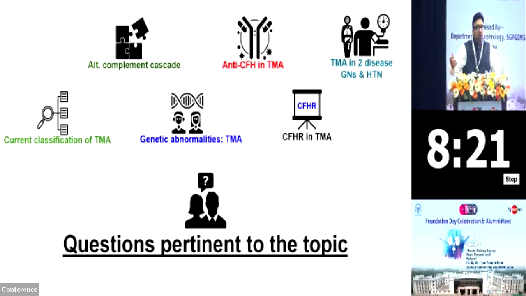You all would have seen reports of CFHR deletion or duplication. What is the role of CFHRs in the diagnosis and pathogenesis of thrombotic microangiopathy? Last but not least, you all have seen patients with IgA nephropathy, patients with C3 glomerulopathy, or other glomerular disease with thrombotic microangiopathy. What is the significance of this? Is there a complement dysregulation in these patients? And then, what is the role of alternate pathway dysregulation in patients with malignant hypertension?